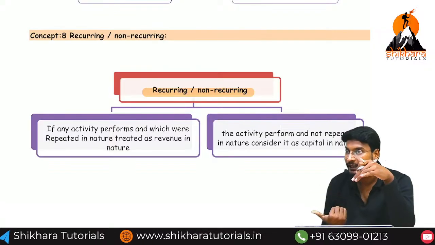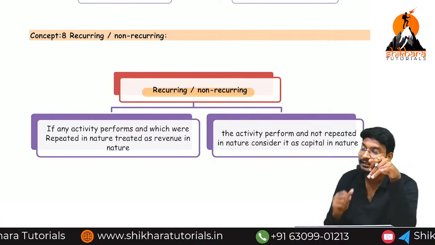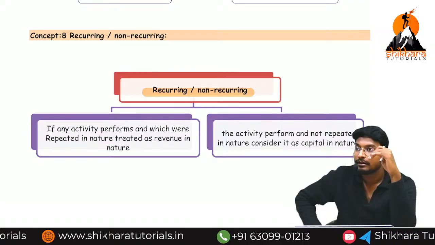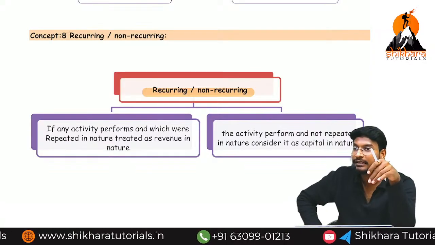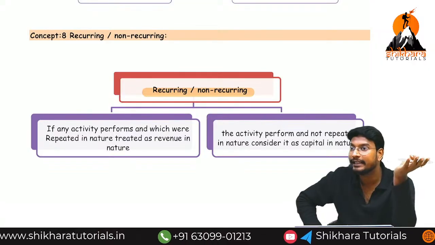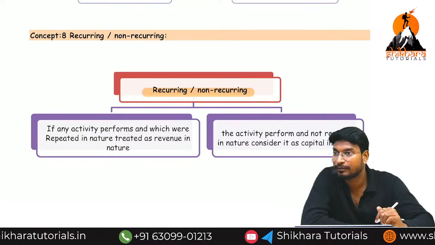Capital receipt means liability; it should be disclosed in the liability side of the balance sheet or reduced from the particular asset in the asset side. Revenue receipt means nothing but incomes; it should be disclosed in the credit side of the trading or P&L account. Now, shall we start the discussion of problems?